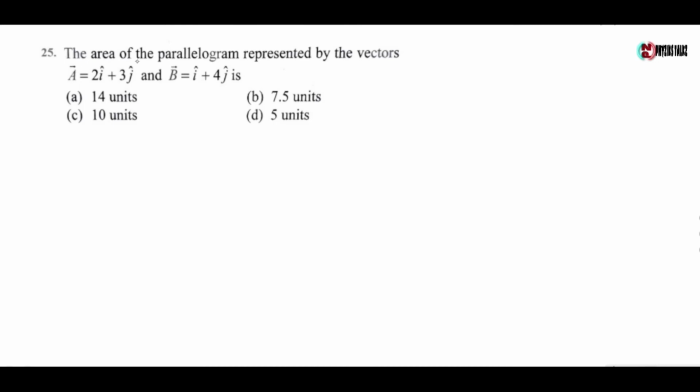Next question, the area of the parallelogram represented by vectors A equals to 2i plus 3j and B equals to i plus 4j each. Now area of the parallelogram is given by mod of A cross B. So we have to find A cross B first. So A cross B equals to i j k cap, component of i equals to 2, 3, k cap is 0.